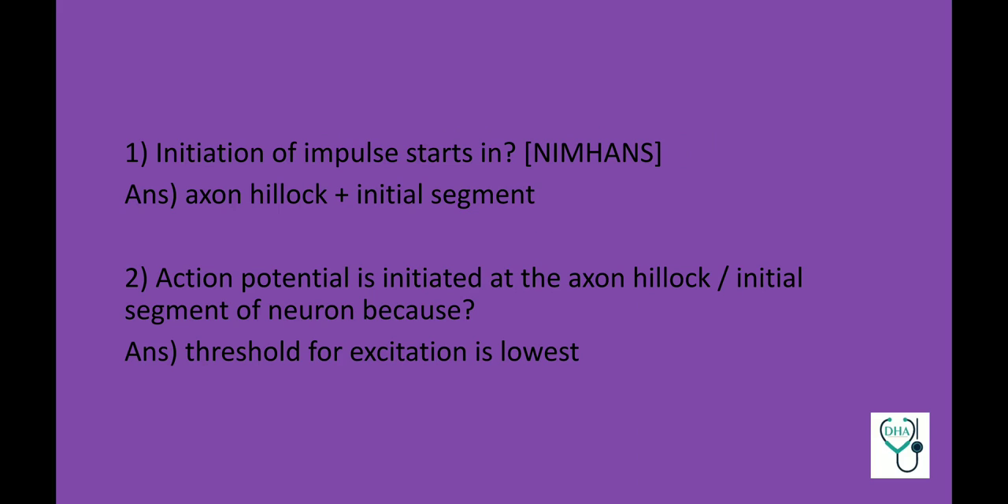Initiation of nerve impulse starts in axon hillock plus initial segment. This is a previous NIMHANS question. Action potential is initiated at the axon hillock plus initial segment of the neuron because threshold for excitation is lowest.